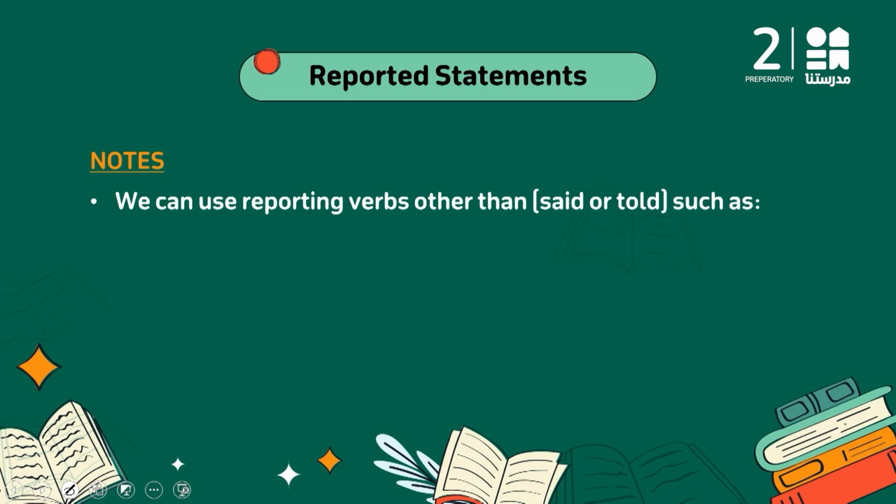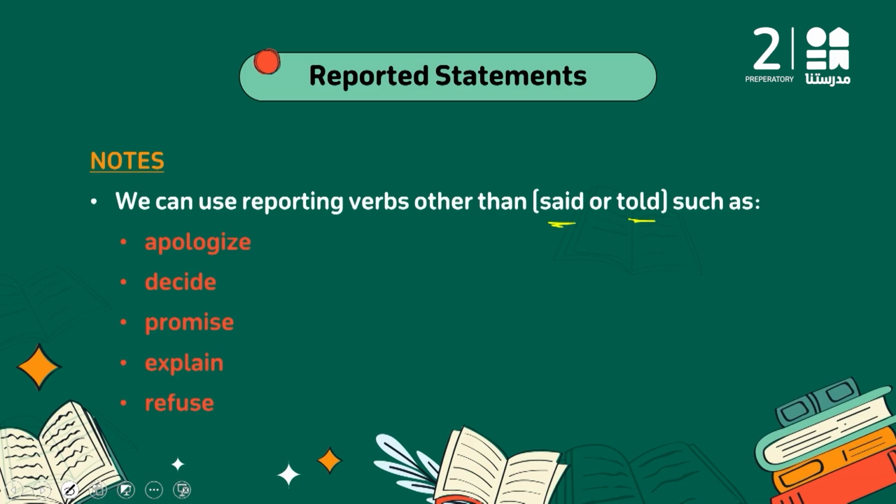Okay, so another note here we need to take care of. We can use reporting verbs other than said or told, so they are not my only choice. So what can I use? I have apologize. Apologize means to say sorry to someone. Decide, promise, explain, and refuse. And I need to take care of what is coming after them.